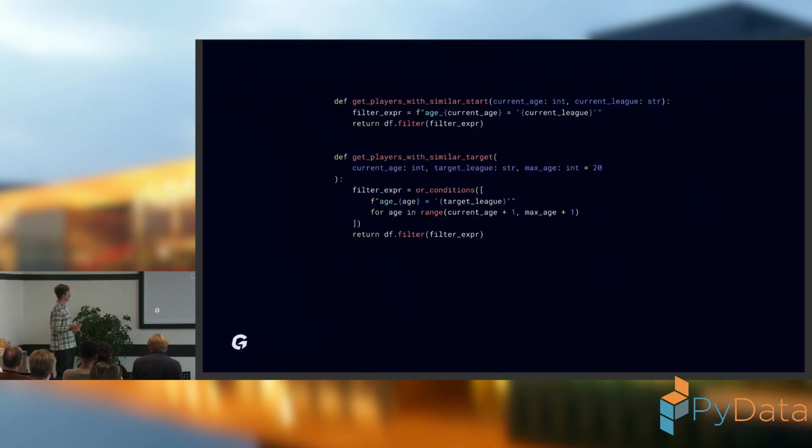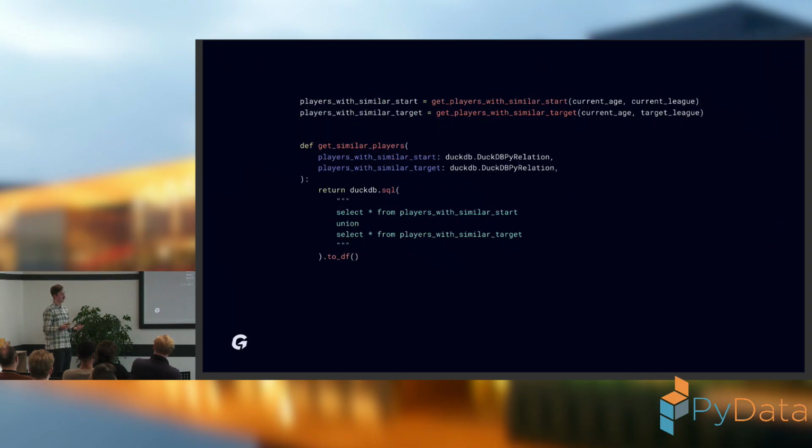That is the start, but I also need the second part of the directed graph, which is the destination. That's why I am filtering the players with a similar target. Here, I am filtering all the players who played in the target league after the current age of my user.